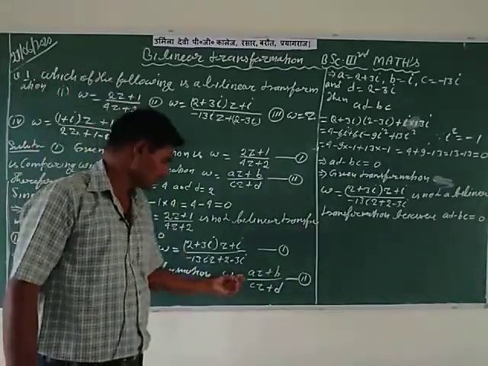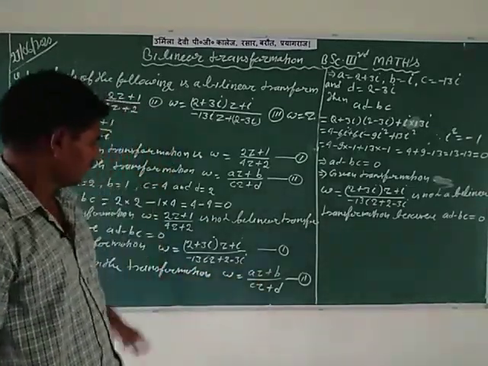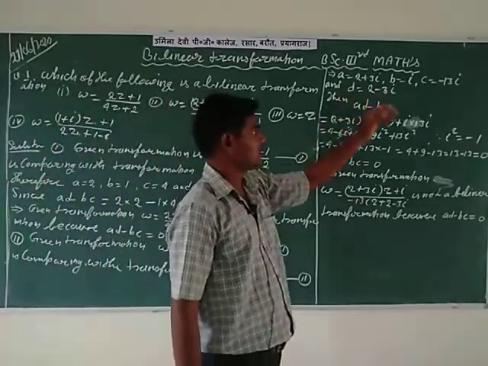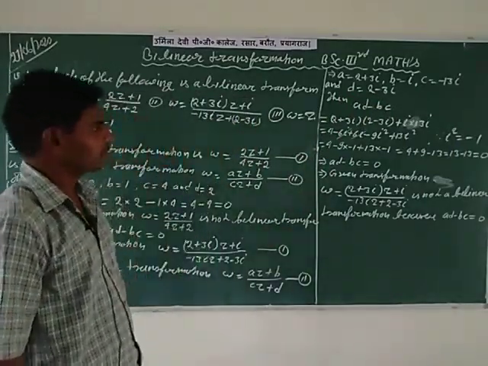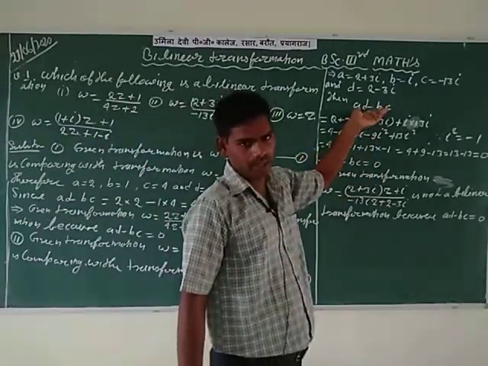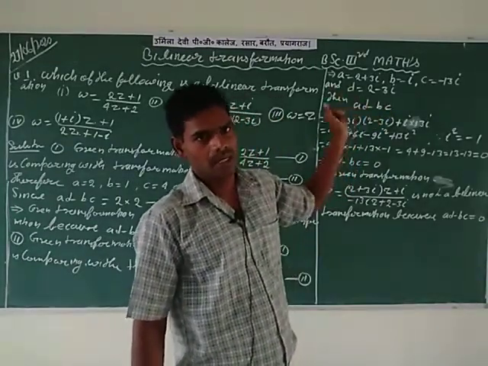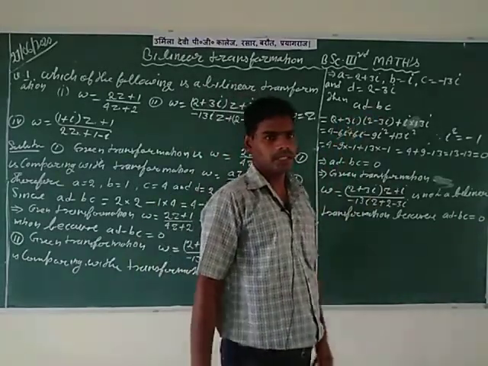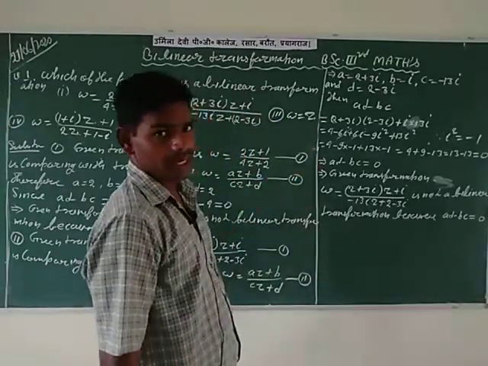So W is equal to AZ plus B divided by CZ plus D is the transformation. Comparing these two transformations, find the values of small a, b, c, d, which are complex numbers, and after that calculate the value of AD minus BC, a necessary condition for bilinear transformation. If this value is equal to 0, then the given transformation is not a bilinear transformation, and if the value of AD minus BC is not equal to 0, then the given transformation must be a bilinear transformation.